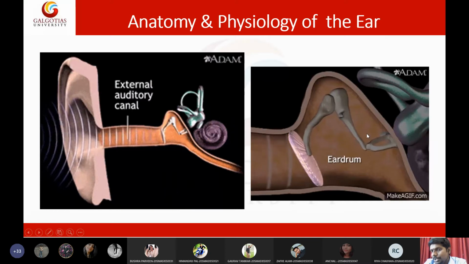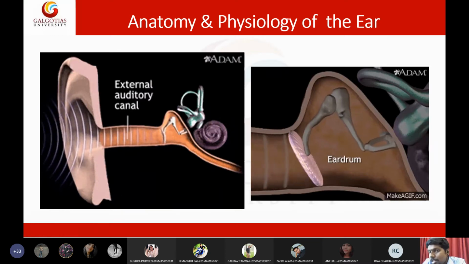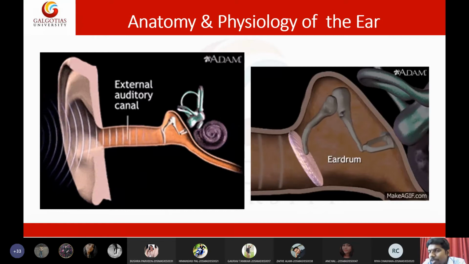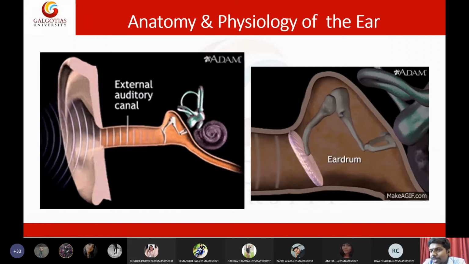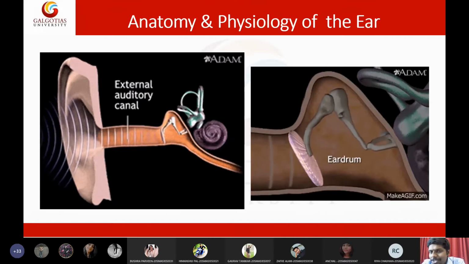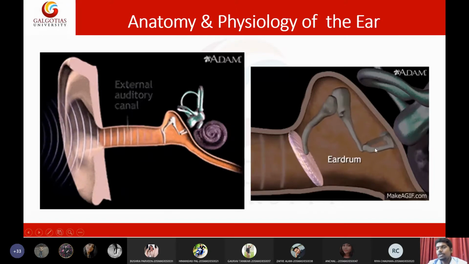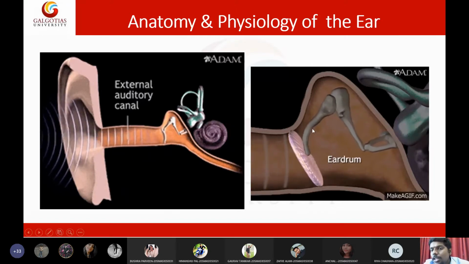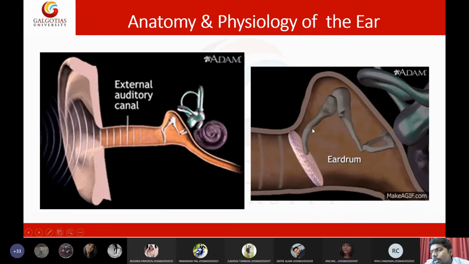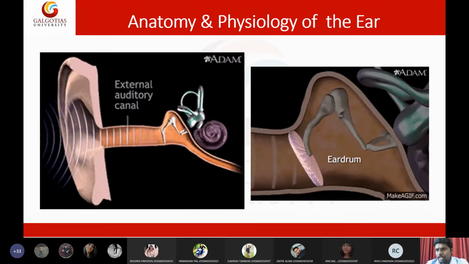Interestingly, these three bones are connected by synovial joints. These three bones are the smallest bones in our body with a proper synovial joint. Even though they are small, they still possess a synovial joint, which is a really interesting feature. These are called incus, malleus, and stapes. Together these three bones are called the ear ossicles. The main purpose of the ear ossicles is to amplify the sound signal, or simply to increase the sound signal. Now they have increased the sound signal.